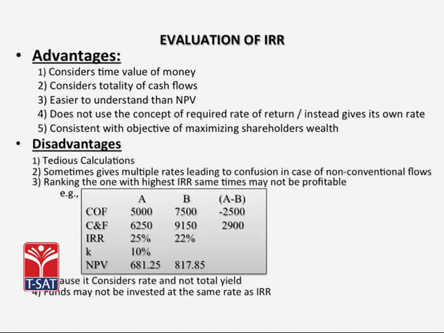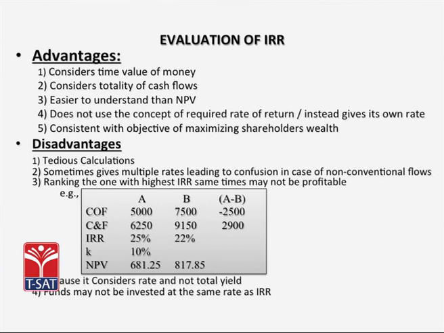If we have to evaluate the internal rate of return method, the advantages are that it considers the time value of money. It considers the totality of cash flows. Managers find it easier to understand than NPV because it is a rate, and instead of having a predetermined rate, it generates its own rate. And it is consistent with the objective of maximizing the shareholders' wealth.